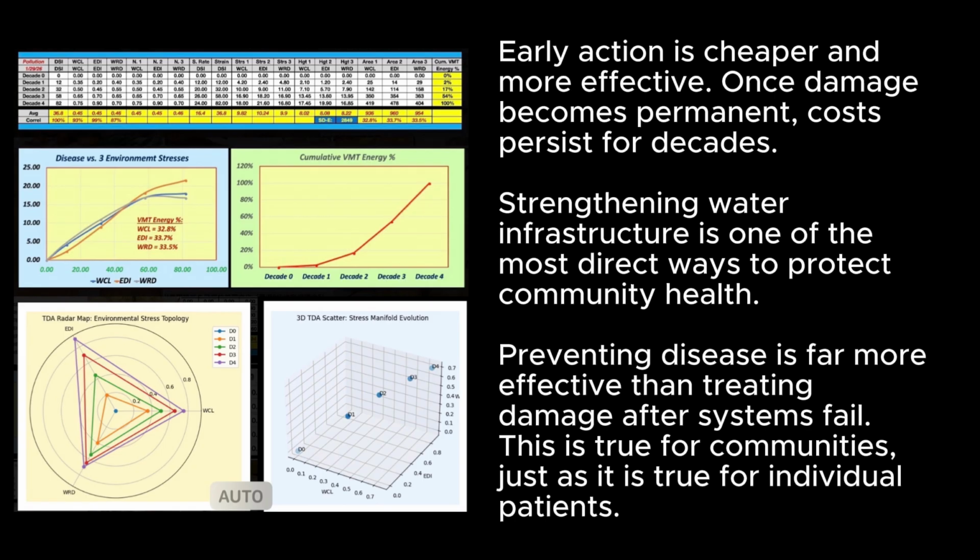Strengthening water infrastructure is one of the most direct ways to protect community health. Preventing disease is far more effective than treating damage after systems fail. This is true for communities, just as it is true for individual patients.